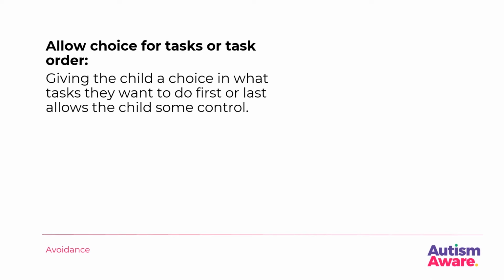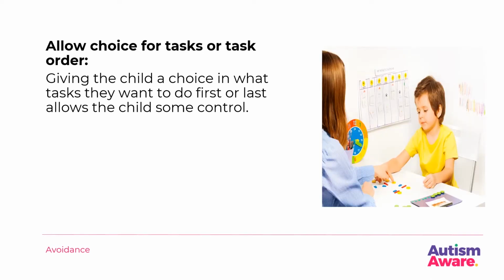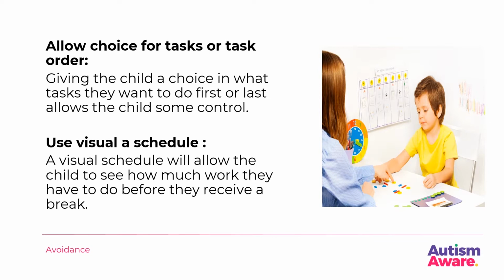Allow choice for tasks or task order. Giving the child a choice in what tasks they want to do first or last allows the child some control. We all like to choose whether we want to get the difficult task out of the way first or leave them till last. Use a visual schedule. A visual schedule will allow the child to see how much work they have to do before they receive a break. Not knowing how much work needs to be done can be upsetting for the child. Tasks can seem endless.